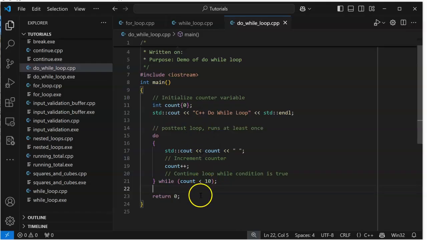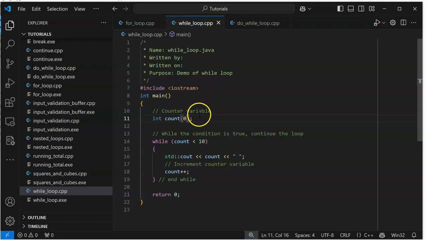Excuse me, the syntax is very much the same. When we're doing a do while and a while loop, we have to initialize and create our own counter variable. And the same thing here, we initialize our own counter variable. I should make that the same, shouldn't I? Initialize counter variable. There. There's our three main loops.